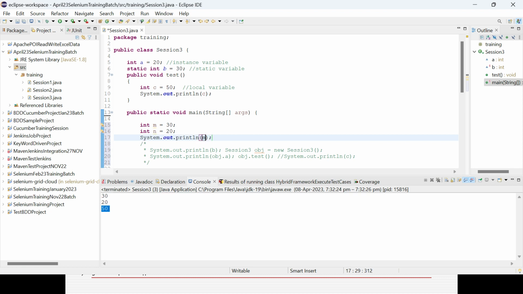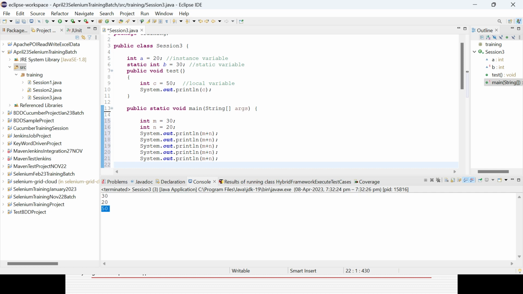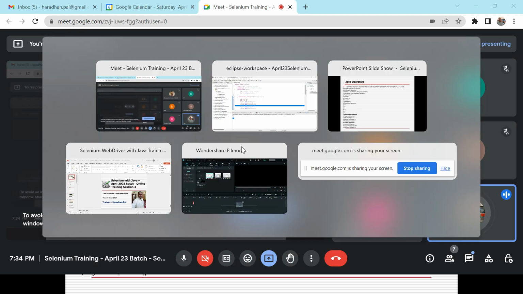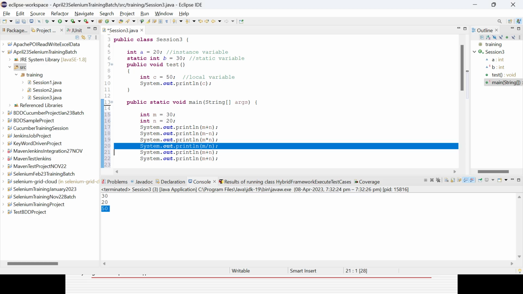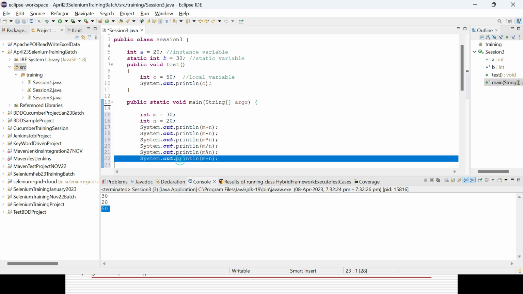Say m plus n, m minus n, m multiplied by n, m divided by n. And the modulus will give you the remainder, meaning after division, in case something is left over, it will give you the remainder.